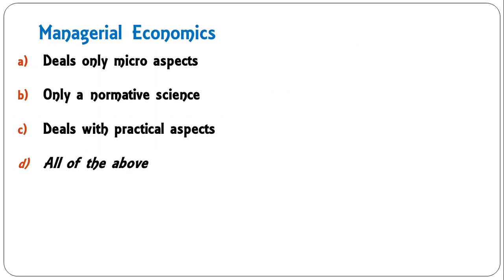Managerial economics deals only micro aspect, only normative science, deals with practical aspects, all of the above. Correct answer is managerial economics or business economics deals with micro aspects, normative, it's a normative science and it deals with practical aspects. So all of the above will be the correct answer.